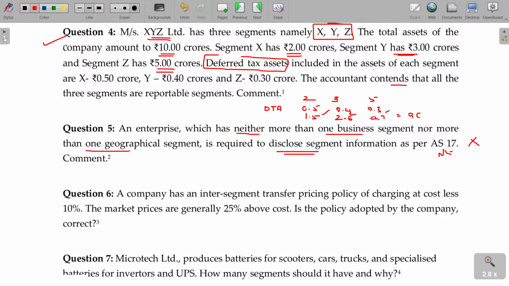A company has an inter-segment transfer pricing policy of charging cost less 10%. The market prices are generally 25% above cost. Is the policy adopted by the company correct? See, in the case of segment reporting, we are going to discuss only what is reportable and what is not reportable. What policy they follow continuously is not a botheration. Whatever the company's policy, if they follow it regularly, it is accepted. A regular method will be accepted. If it is regular, no question.